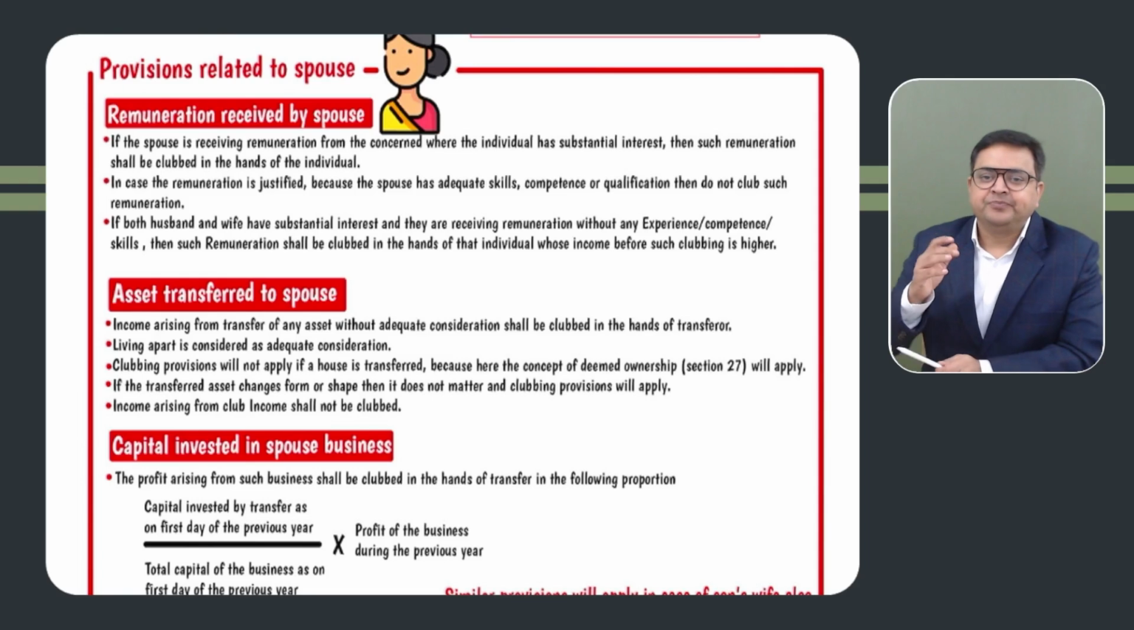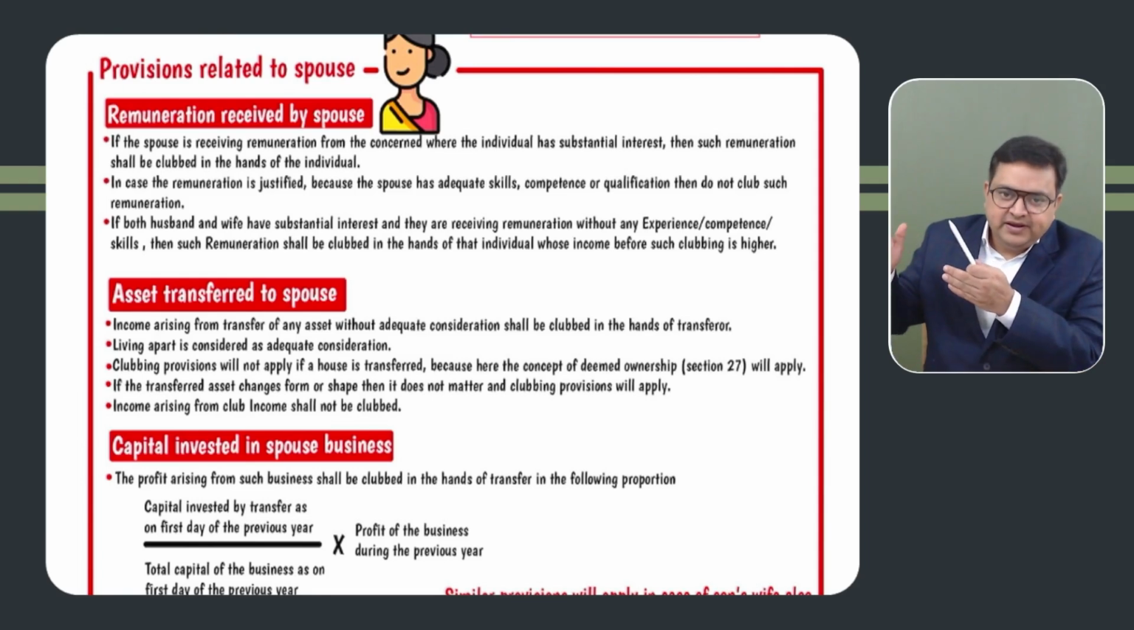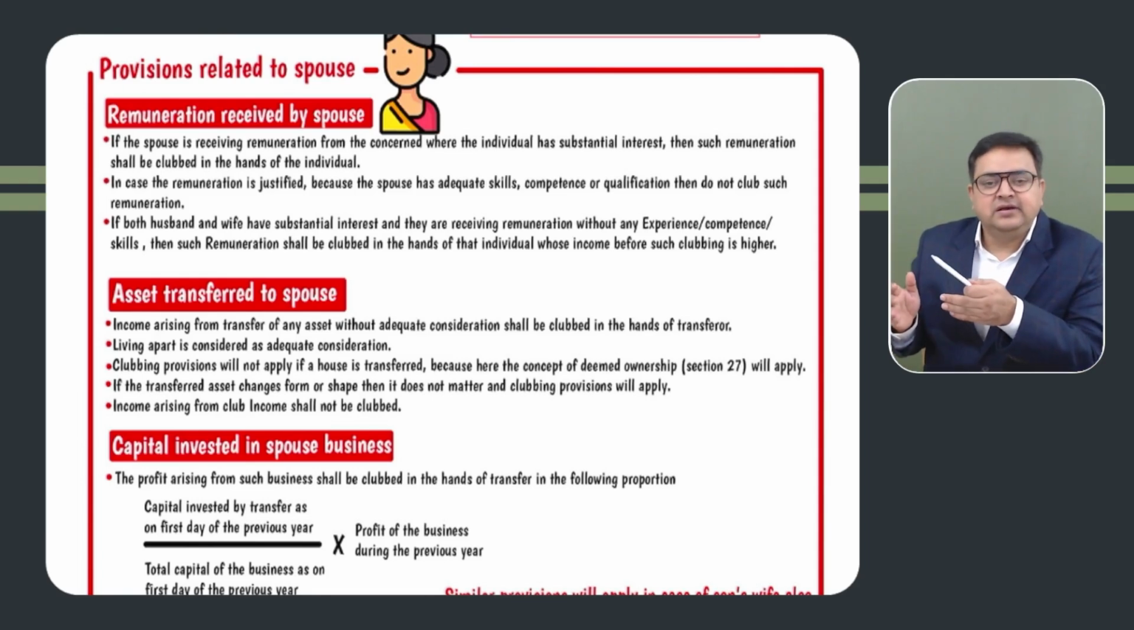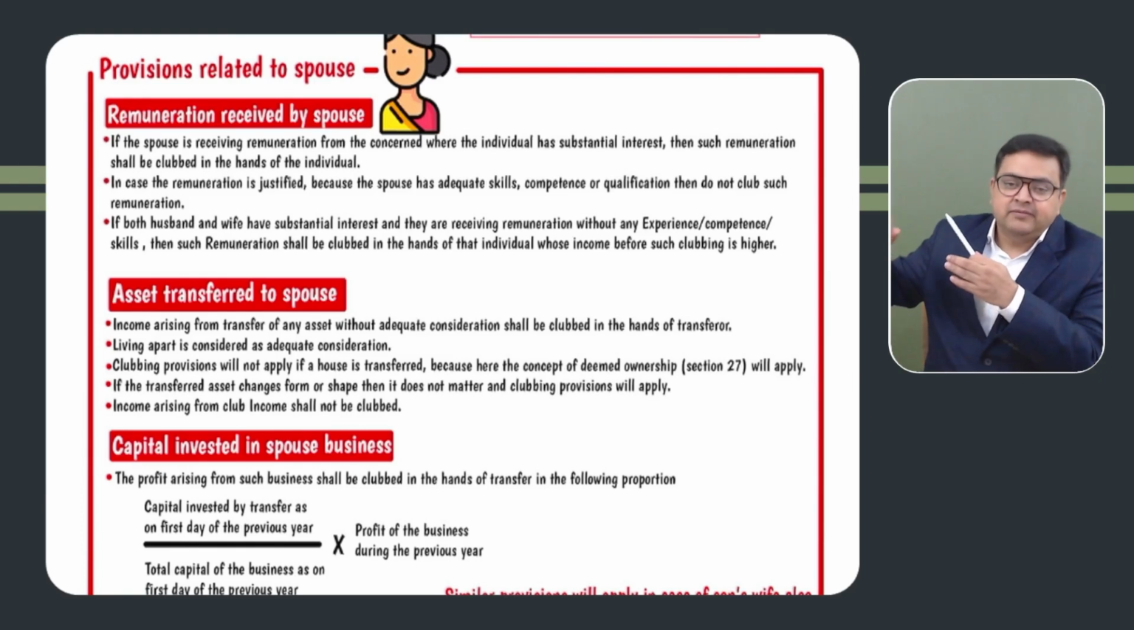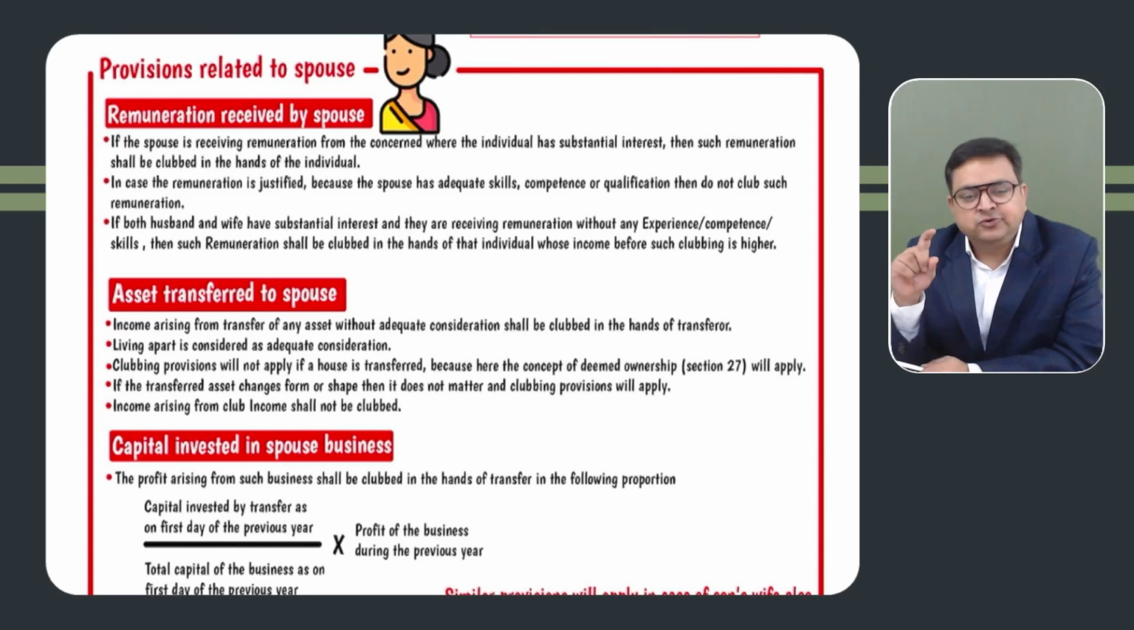Because what is clubbing actually? The nature of the income should remain the same. First of all it was taxed in the hands of the person who earned it, but now we are applying the provisions of clubbing, so we will take this income back in the hands of the transferor. So it should go in the same head to which this income belongs. If it's house property income, it will go in house property. If it's capital gain, it will go in capital gain, and if it's salary income, it will go in salary also. And yes, standard deduction would also be available. Can losses also be clubbed? Yes, losses can also be clubbed.